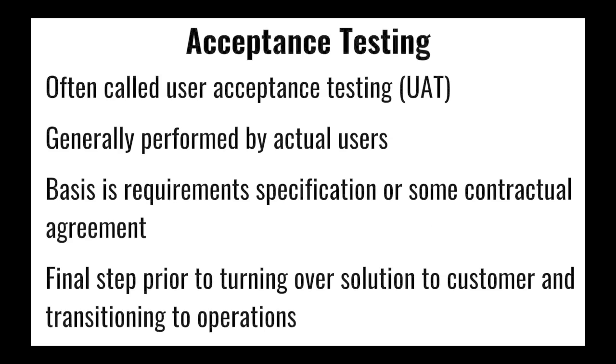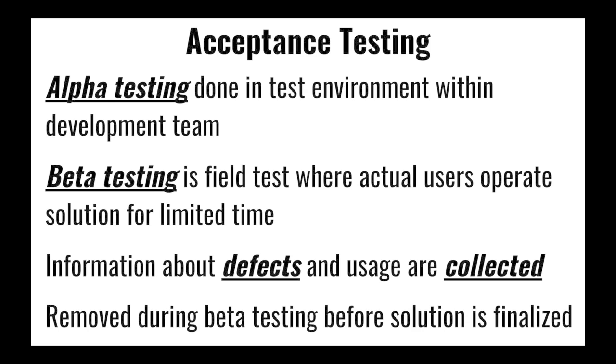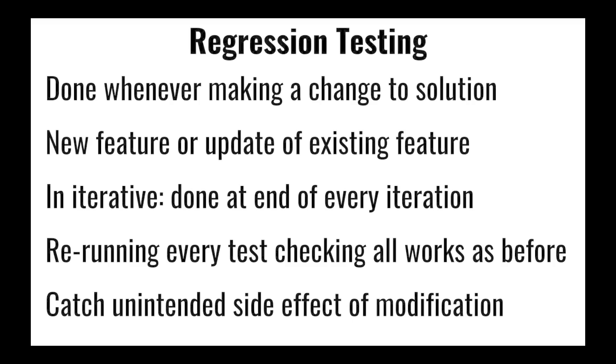Once we've gained an acceptable level of confidence of the quality of the software, we might ask end users or proxies to actually use the product to validate the software through acceptance testing. Alpha testing is done within the development team, whereas beta testing is done with actual users. As we address new requirements or fix defects, we want to make sure we don't introduce new defects. Regression testing is a strategy to validate that what was already working correctly is still working correctly after some significant improvement or fix has been introduced to the product.